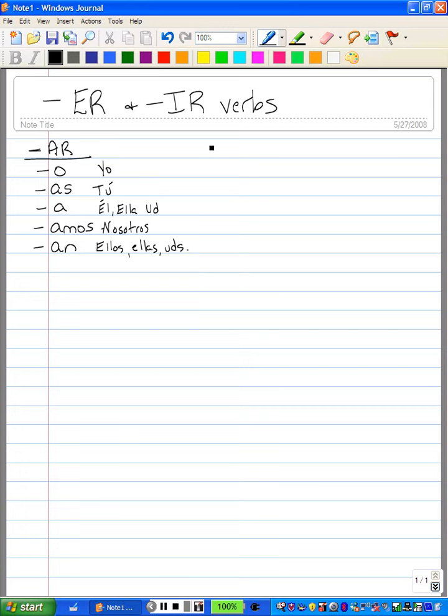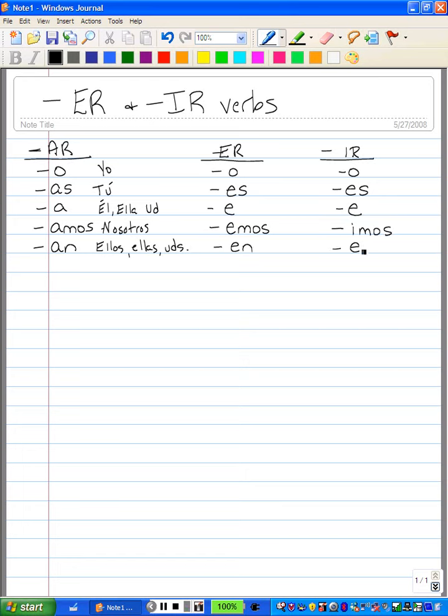Now, ER verbs and IR verbs have a similar pattern. For ER verbs, in the yo form, it's going to end in an O, and for an IR, it's going to end in an O. For the tú form, it's ES for both of them. For the él, ella, and usted forms, they're E's. For the nosotros form, it's EMOS in the ER, but over here, it's IMOS for IR verbs. Then EN and EN. So the only difference between the two is the nosotros form, amos and emos.